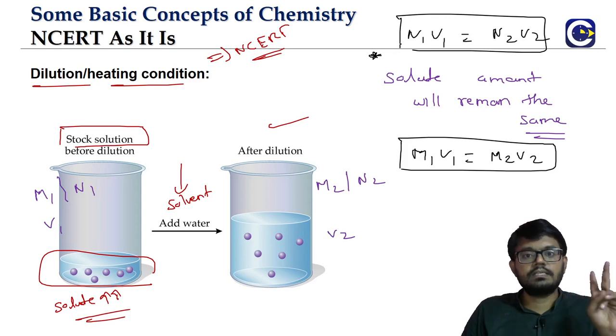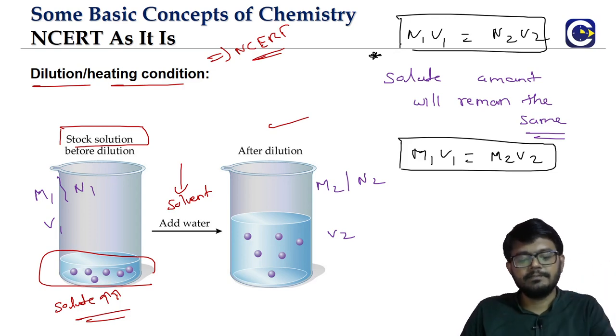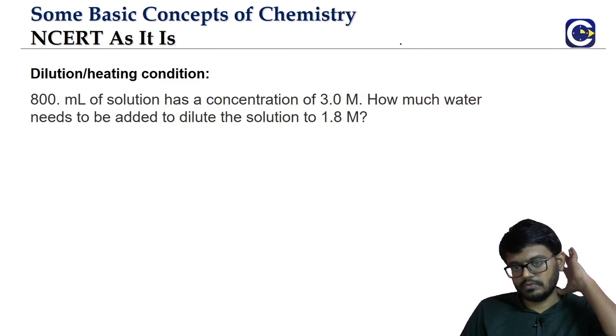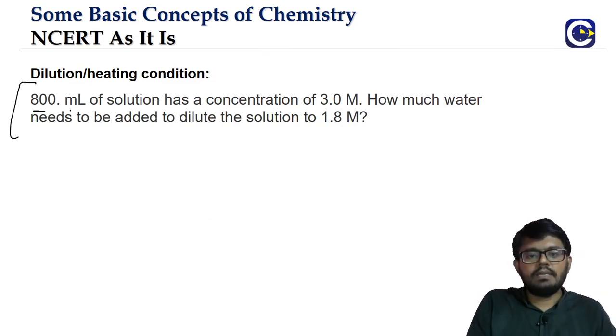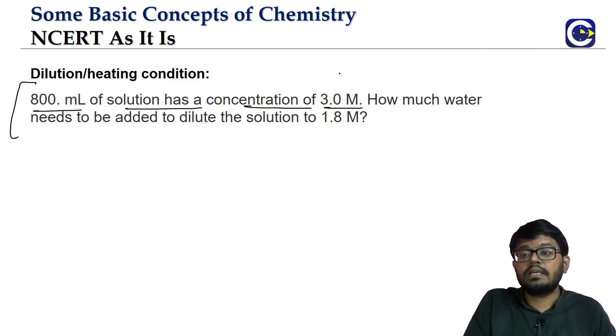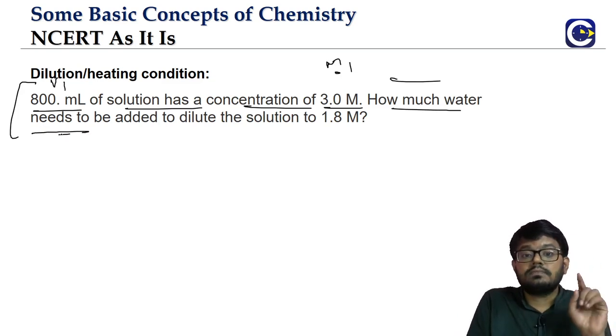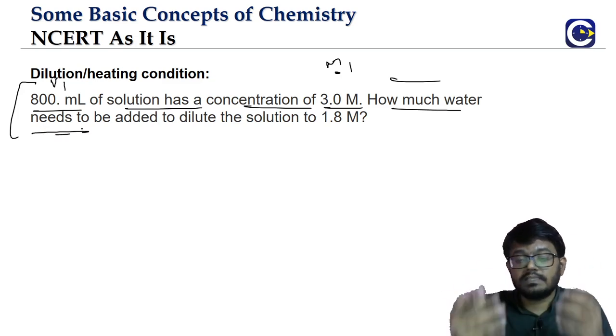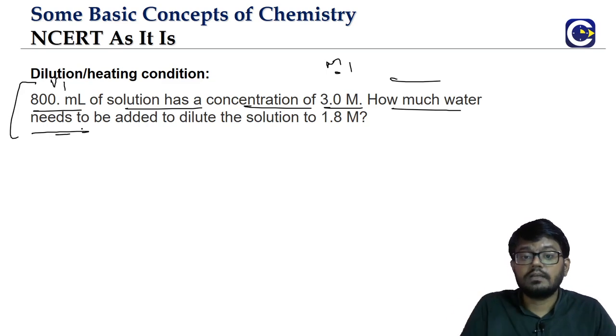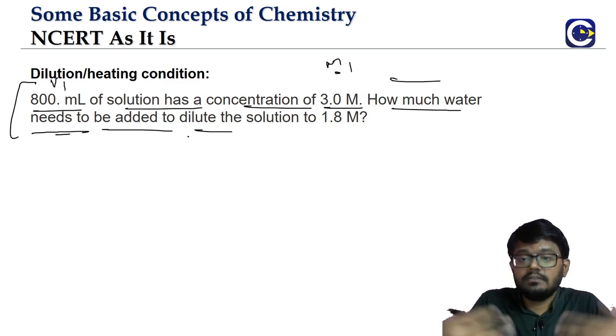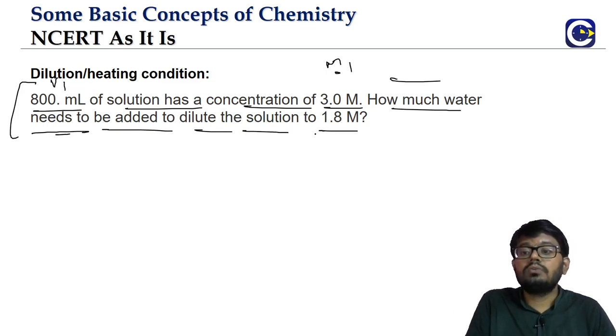So this is the formula that we can use in case of the dilution. Here we will discuss both the conditions, dilution and heating. We will see one sample question. 800 ml of a solution has a concentration of 3 molar. So this is like our M1, this is like our V1. Sometimes we have to be careful about the wordings. Look at what they are asking. How much water needs to be added? What is the extra water to be added to dilute the solution to 1.8 molar? Means this is our M2.